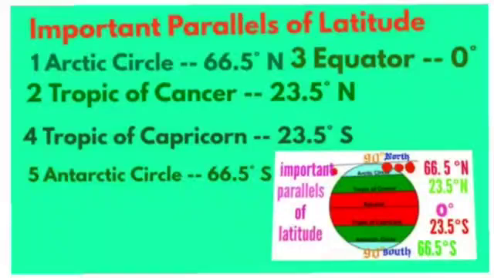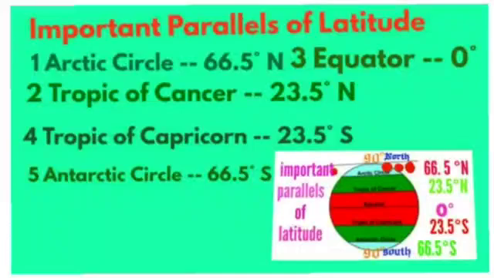Next is the Tropic of Cancer. It is situated at an angular distance of 23.5 degrees north in the northern hemisphere. The Tropic of Cancer passes almost midway through India and it is situated at an angular distance of 23.5 degrees north. In which hemisphere? In the northern hemisphere.